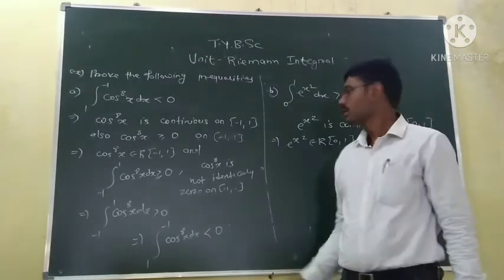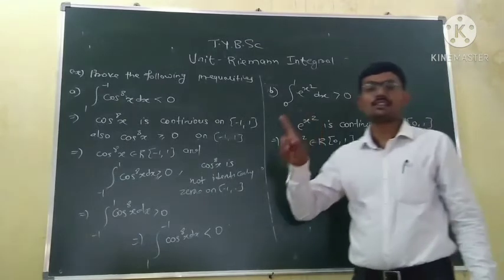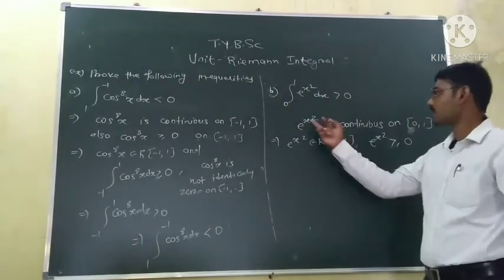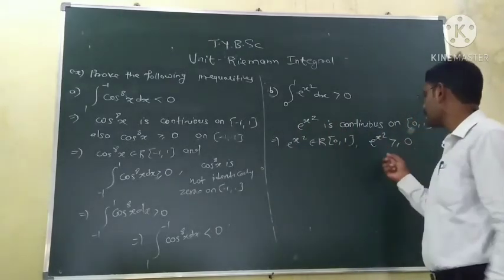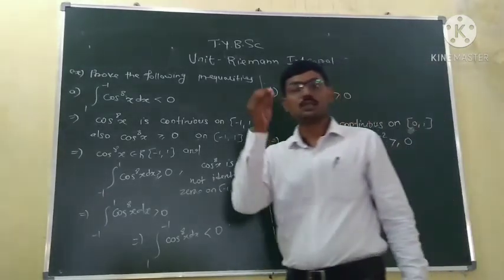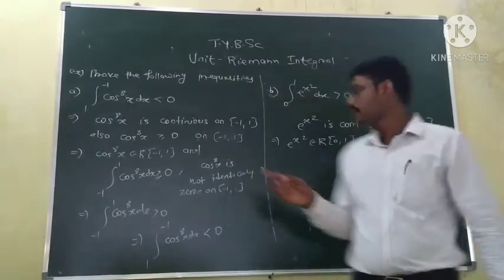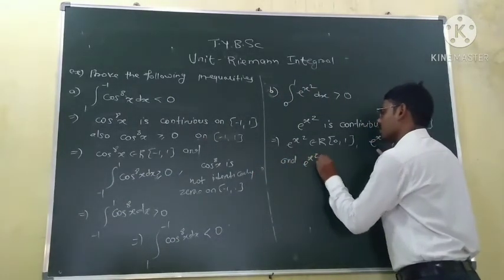But we know this function e raised to power x square is not identically 0. It is strictly greater than 0 for many points. If you put x equal to 0, then e raised to power 0 becomes 1, which is greater than 0. So e raised to power x square is greater than 0 for at least one point in the interval. Actually, it is greater than 0 for every point.